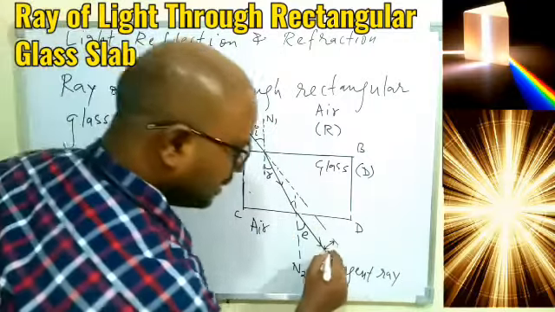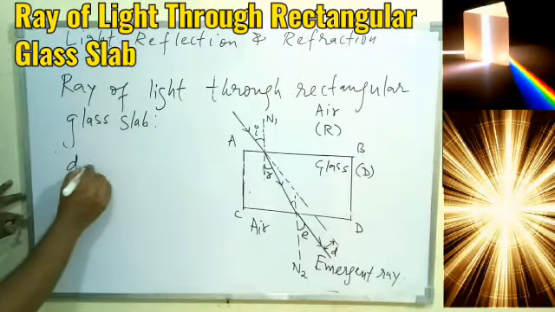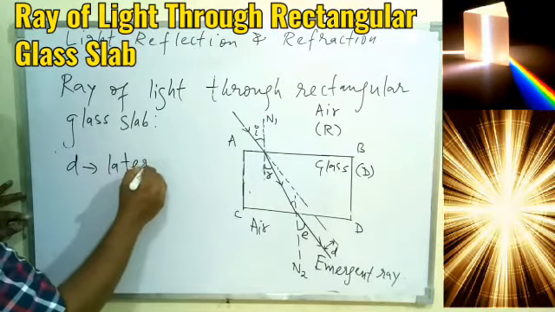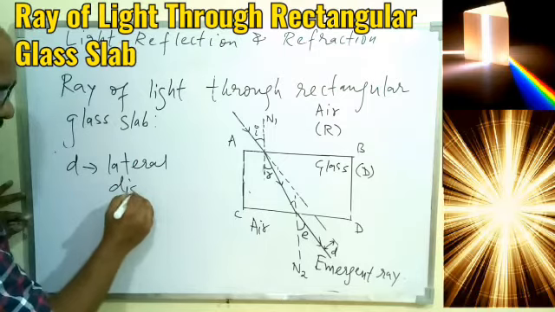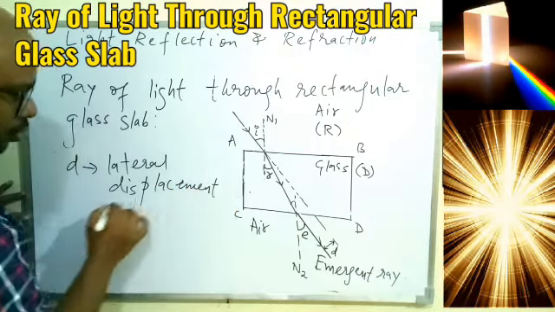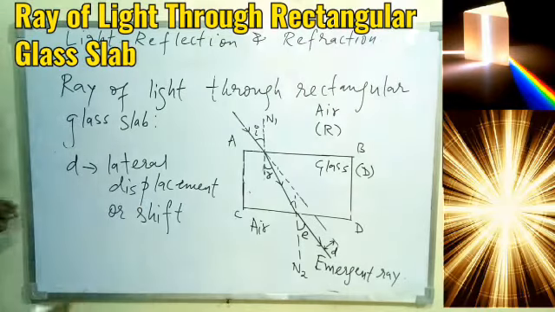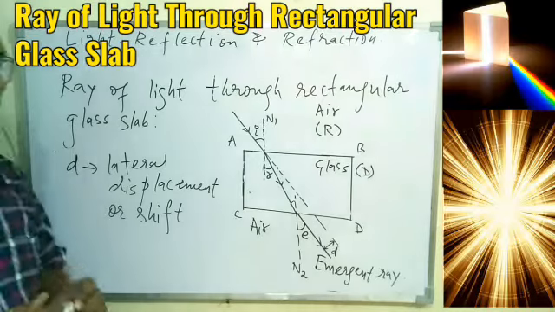This displacement, which I can write as d, is called lateral displacement. Lateral shift or lateral displacement, they are the same thing.